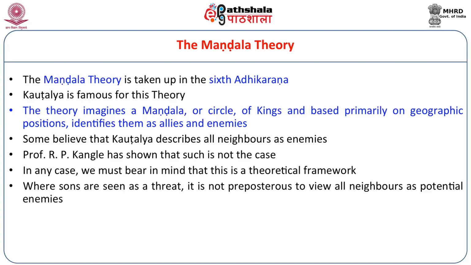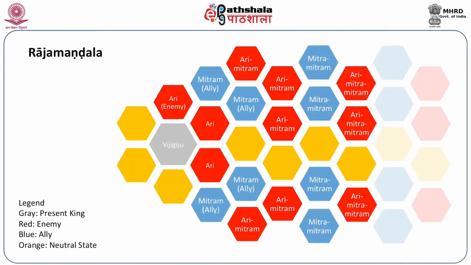Let us look at the mandala theory. I have given a brief depiction of the mandala of kings. This mandala is partial and expands only in one direction. If you look at the hexagon in the roughly middle or slightly to the left of the center of the screen, the grey hexagon represents the Vijigishu, or the would-be conqueror, that is the present king. Everybody around him are neighbors. The 6 hexagons immediately in contact with the grey one.